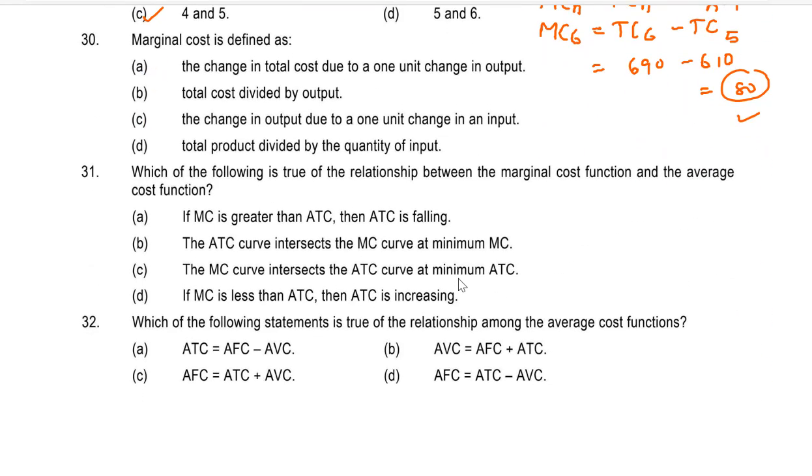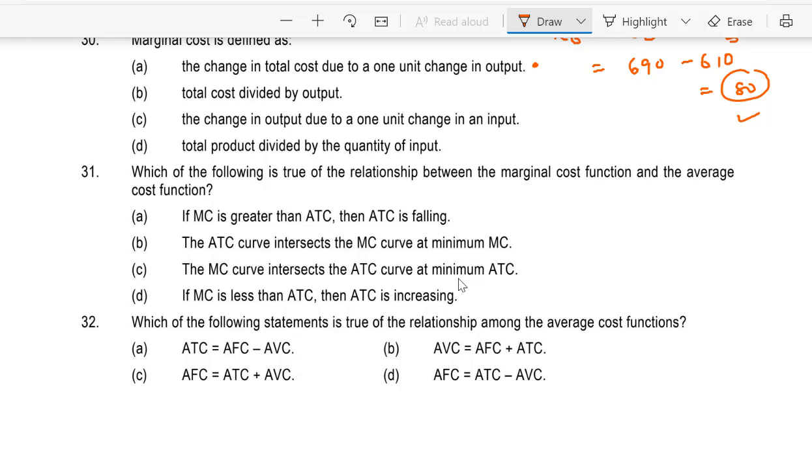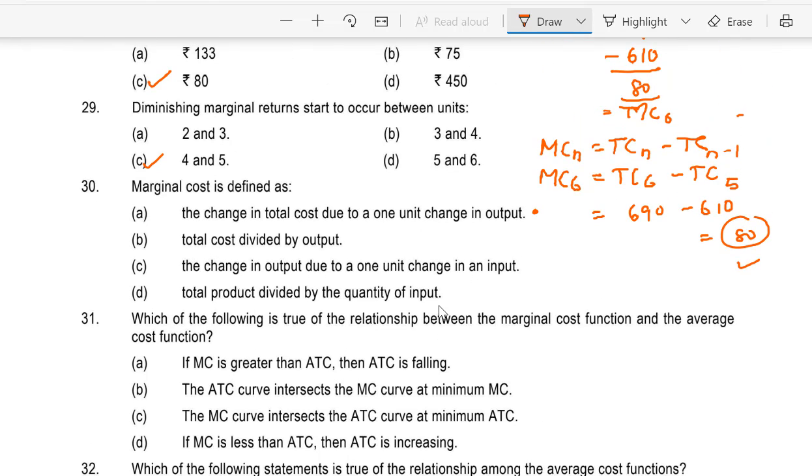Question 30, marginal cost is defined as the change in the total cost due to 1 unit change of output. Okay, yes. B, total cost divided by output. No. Total cost divided by output is average cost.